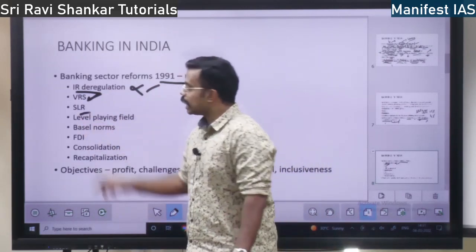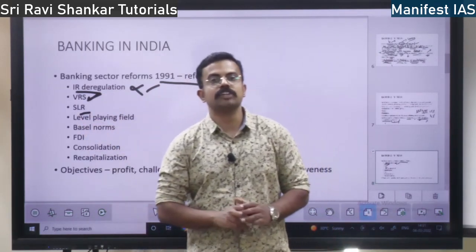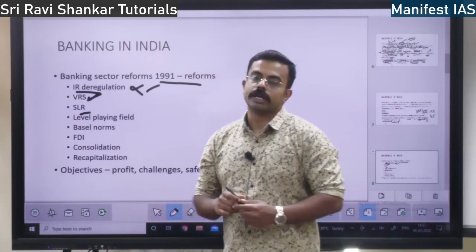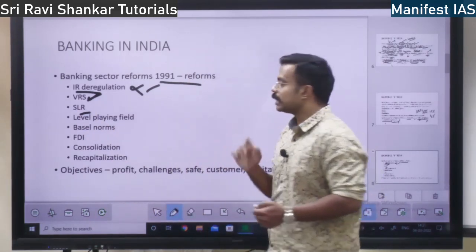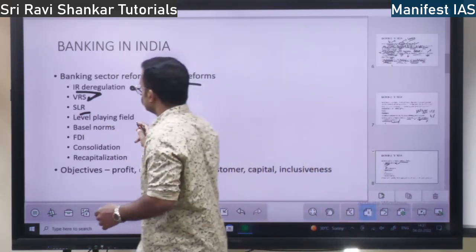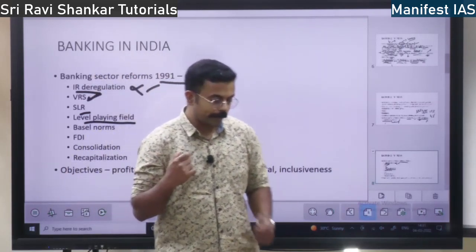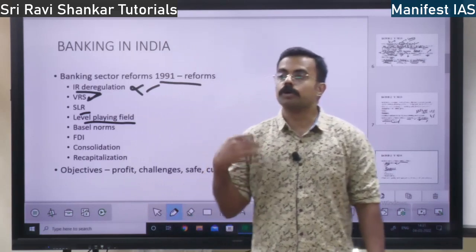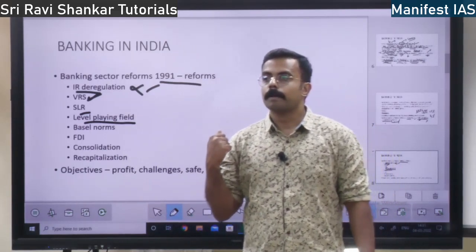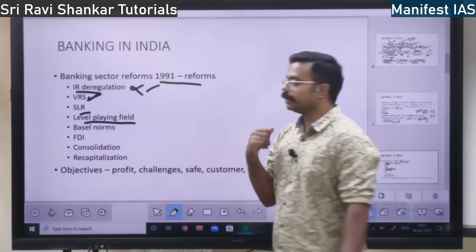Next you have SLR, statutory liquidity ratio. I told you SLR was reduced. Next, level playing field. When SLR is reduced, what will happen? The banks will have more money to lend to the public, right? That is one thing.